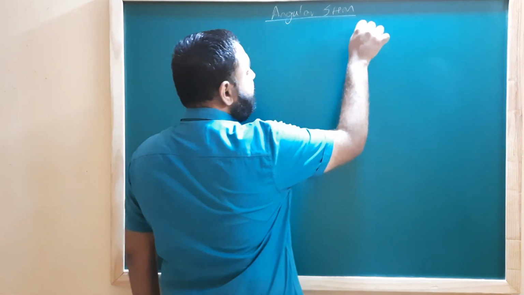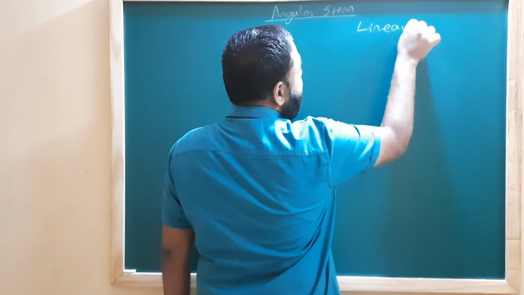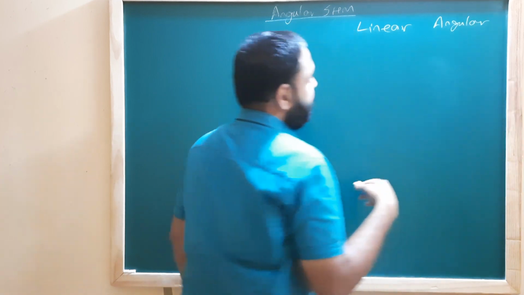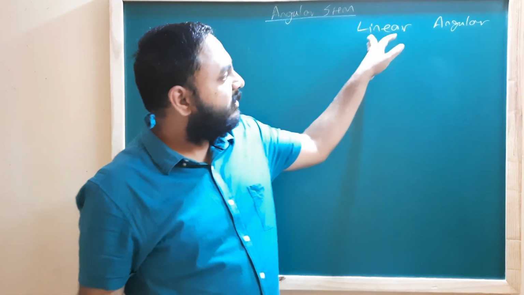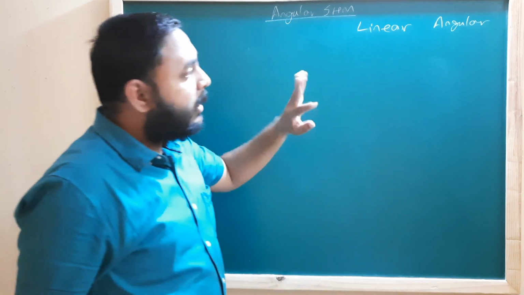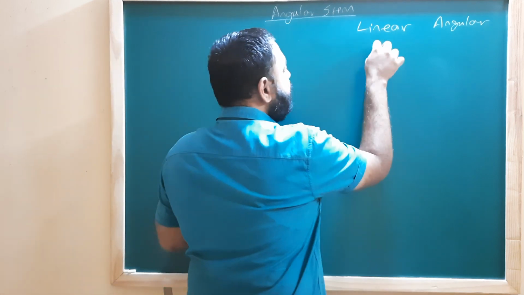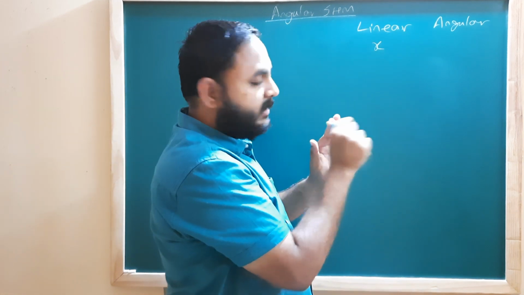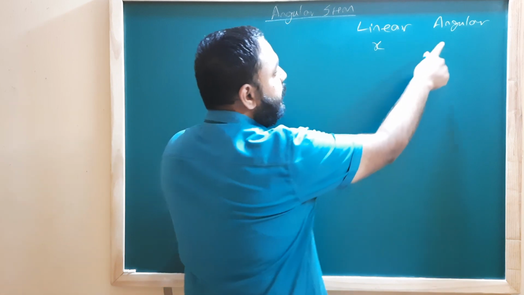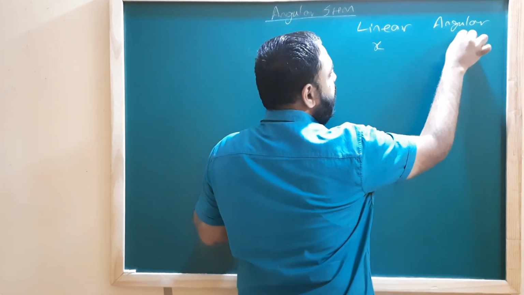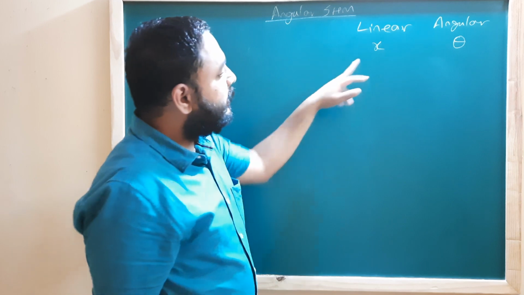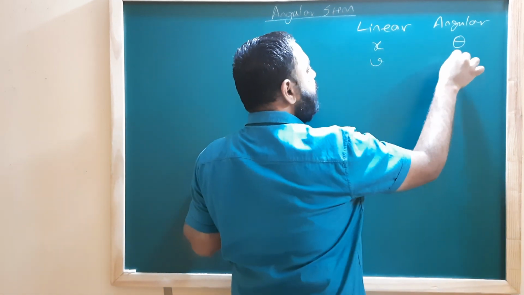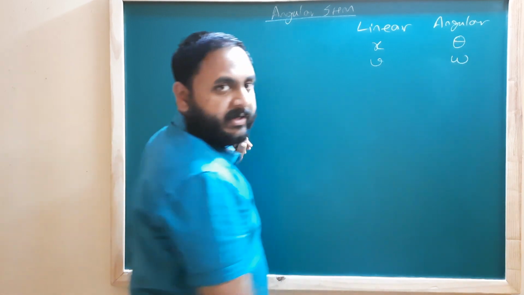Now, as I said earlier, whatever we study in linear motion, a similar thing can be studied in angular motion. जो हमने linear motion में पढ़ा, वैसे के वैसे चीजों को हम angular motion में पढ़ सकते हैं. What is the difference? Whenever we use linear motion, we use x for displacement because displacement is linear. उसकी कोई distance होगी. In angular displacement, the displacement has to be an angle theta. Here we have velocity, dx by dt. Here we have angular velocity omega, which is d theta by dt.